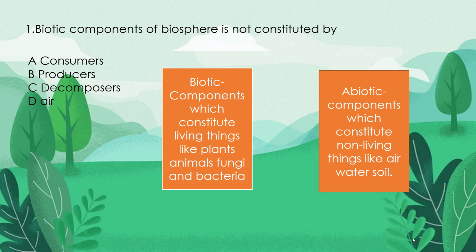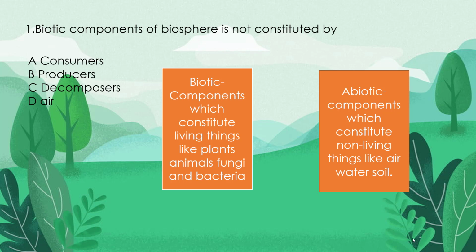To answer this question, you need to first understand what is a biotic component and what is an abiotic component. As I have written over here, a biotic component is something which constitutes the living things. Living things include the plants, animals, fungi, bacteria, algae. All these things come under the biotic components. And abiotic things are just quite opposite to biotic things. Abiotic things include the non-living things like air, water, and soil.